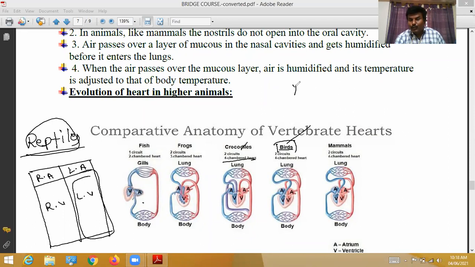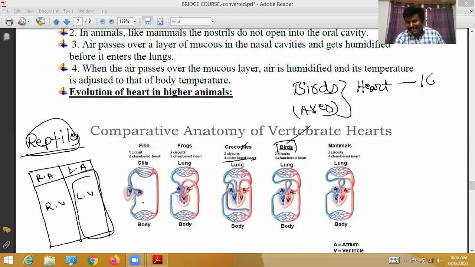Even in birds, that is Aves, the blood first goes from the heart to the lungs for oxygenation. From the lungs the blood comes again to the heart, and from the heart the blood goes to various parts of the body.